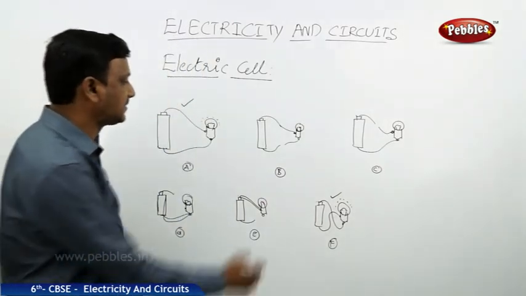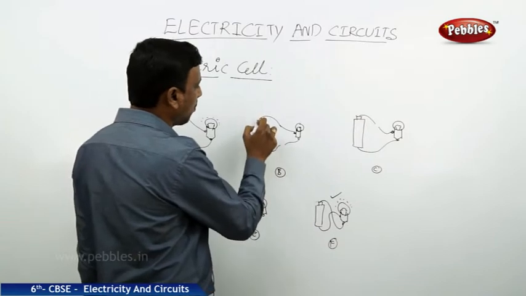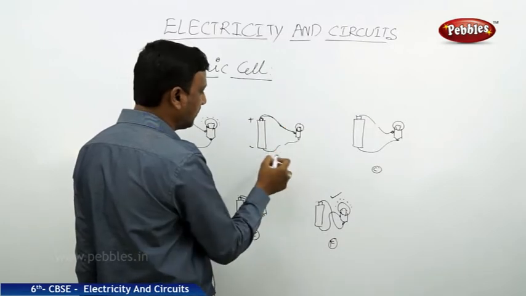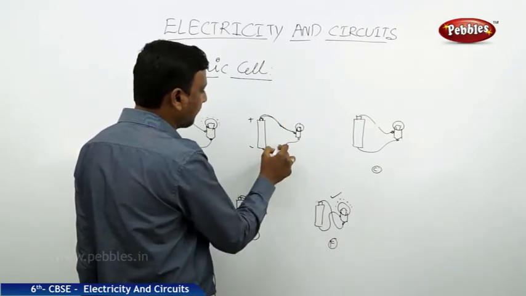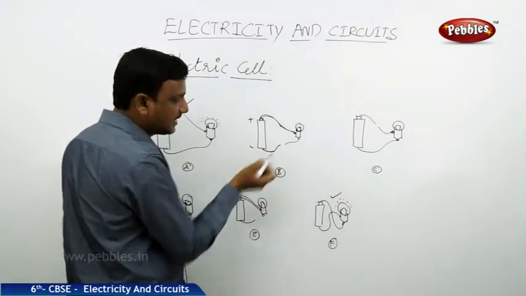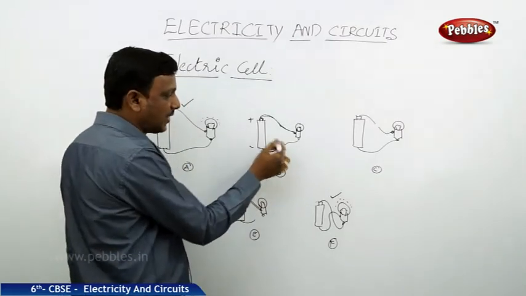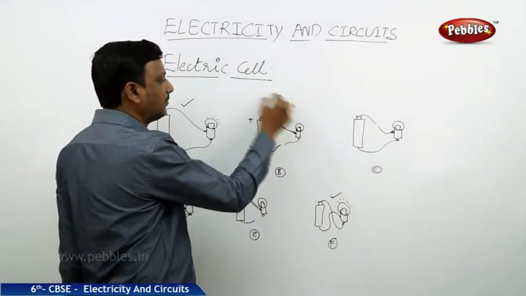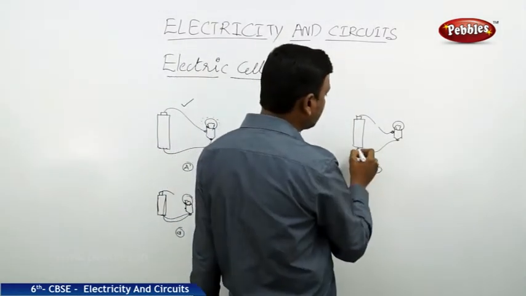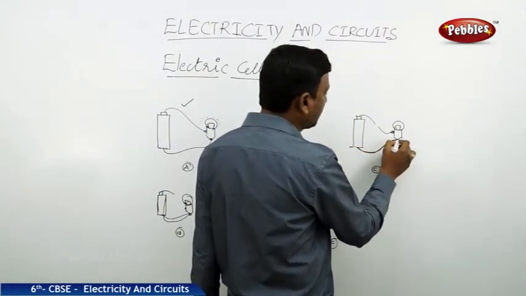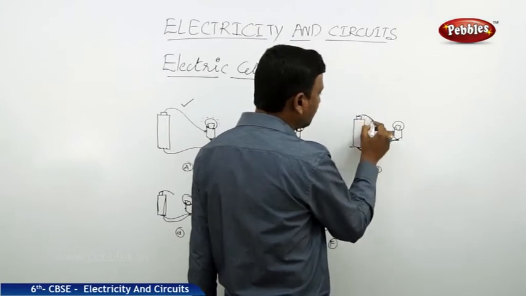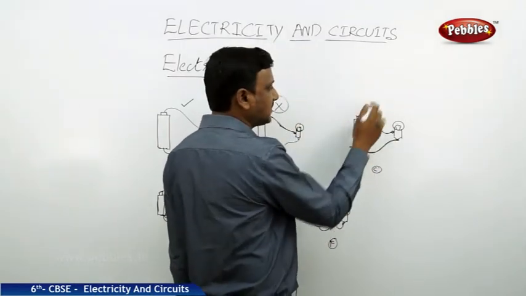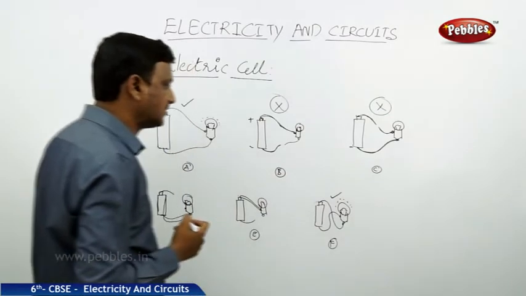Let us find the reason why B is not glowing. Here, one wire from the positive terminal of the battery is connected to one terminal of the bulb. Whereas from the other terminal of the bulb, the wire you find breaking here. So there is no connection between these 2 wires. The circuit is broken. So the bulb is not glowing. You see this case, here the wire is connected to the terminal of the bulb, whereas from the positive terminal of the battery, the wire is not connected. Here there is a break, a cut. So this is not glowing.